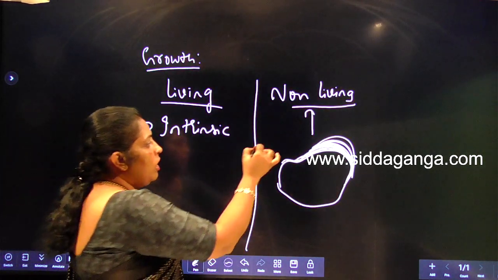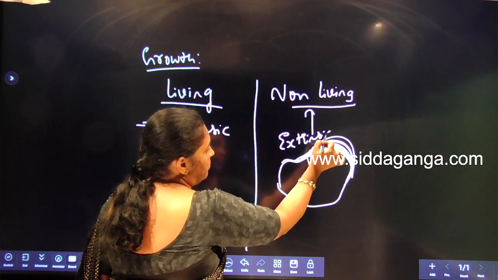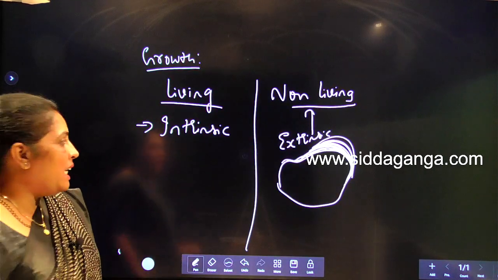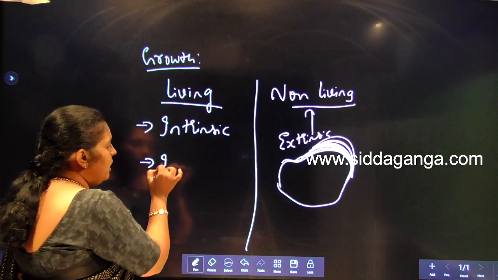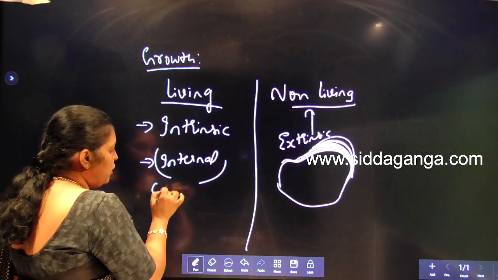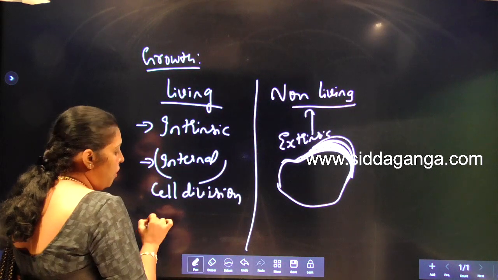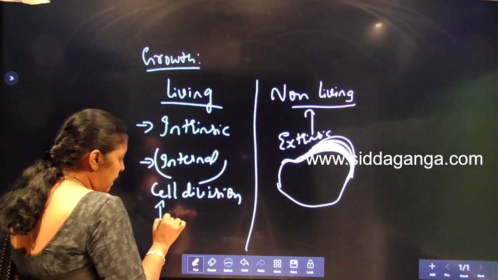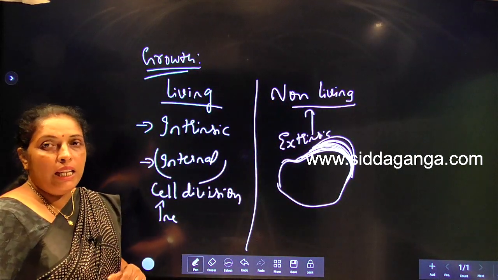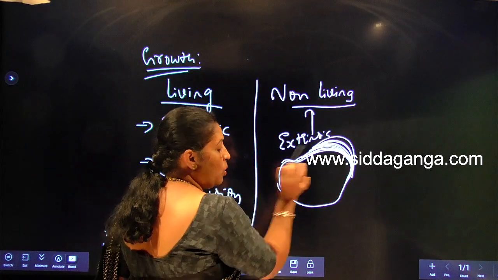Whereas in non-living things we see extrinsic growth. Understood? In living organisms we see internal, intrinsic growth. By cell division, the number of cells increases, and that leads to growth. So internal growth we see in living organisms, whereas in non-living organisms, internal growth is absent.